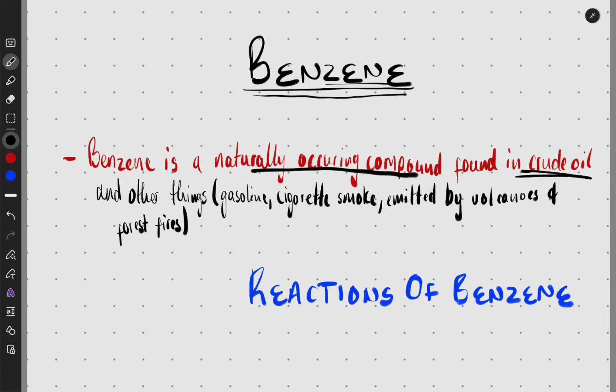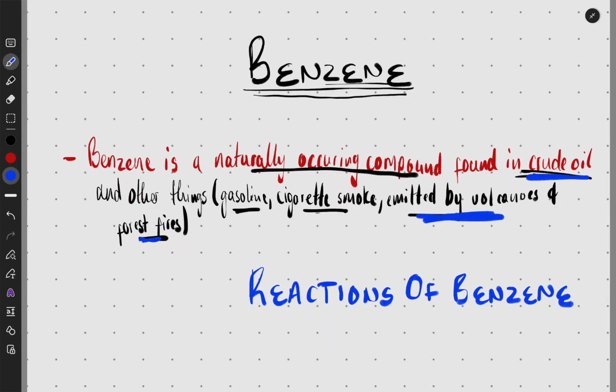When we mine crude oil, you can find benzene, okay? So it's found in crude oil. Of course, gasoline is part of crude oil, so you can find it in gasoline. You can find other things too, like gas, cigarette smoke, and it is also emitted by volcanoes and forest fires. All these emit benzene. So benzene, we can find it naturally. Of course, these are events that happen not as much as mining of crude oil, but volcanoes and forest fires do happen, and you can use that to get benzene.